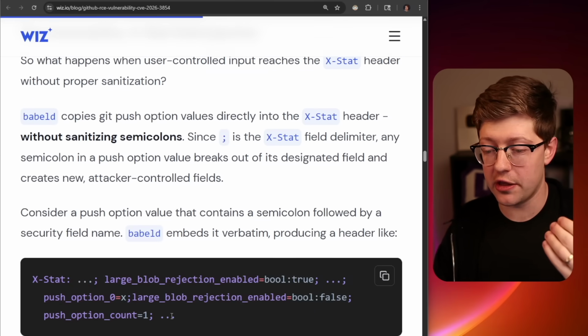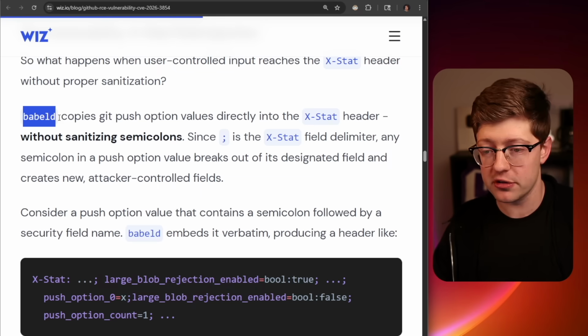Love that. Now, I know what you're thinking. Would Rust have fixed this? Would Rust, the world's most secure programming language with no vulnerabilities ever, have fixed this bug? No, not at all. This has nothing to do with memory corruption. This is not a race condition. This has nothing to do with the problems that Rust claims to fix. This is literally just because there is no sanitization in the way that this is parsed.